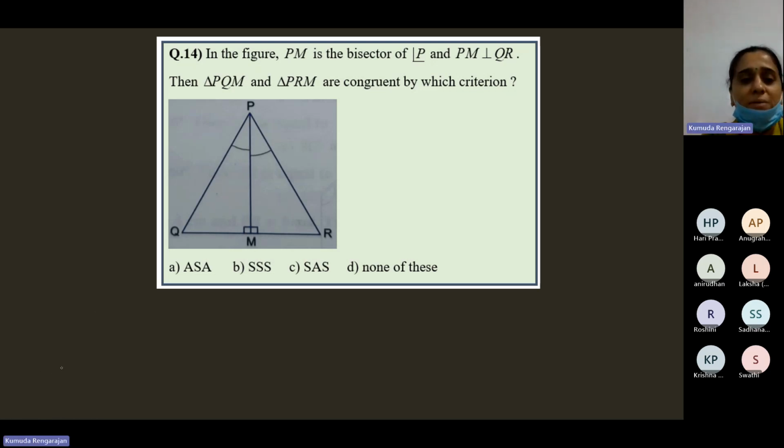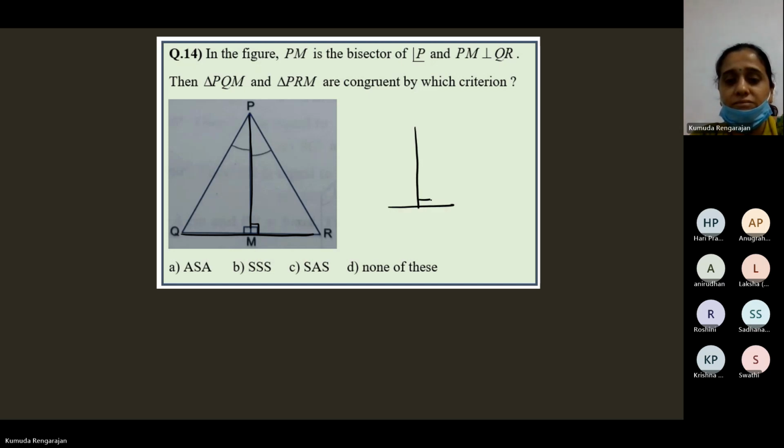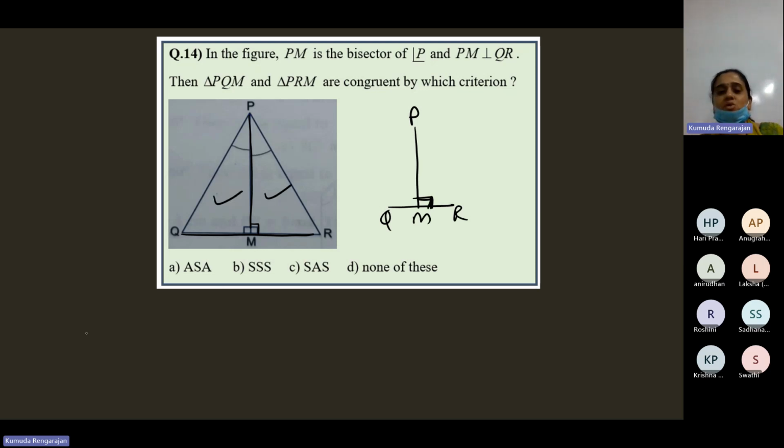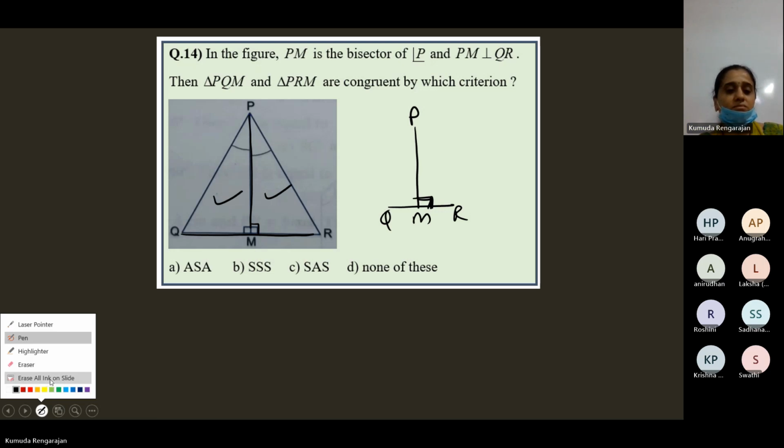And PM is perpendicular to QR. PM is perpendicular to QR. That means it makes 90 degrees here. Then the two triangles PQM and PRM, they are congruent by which rule? Is the question.